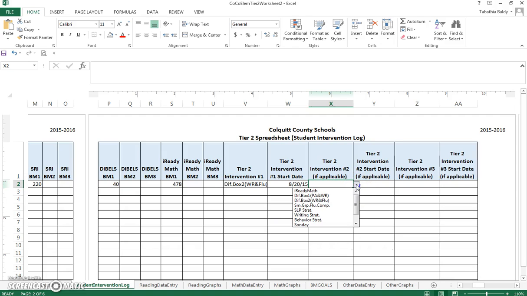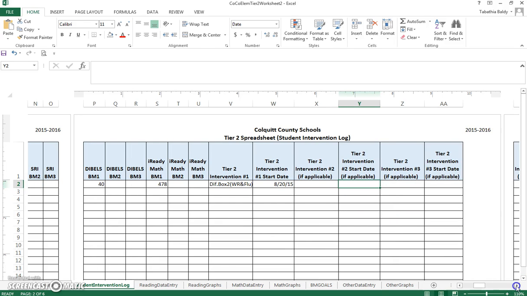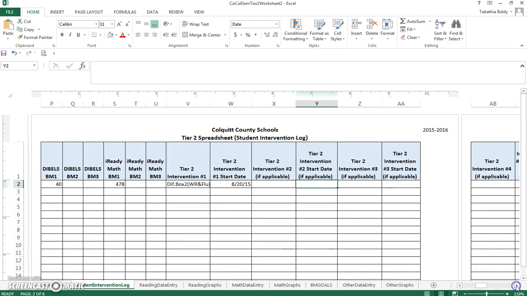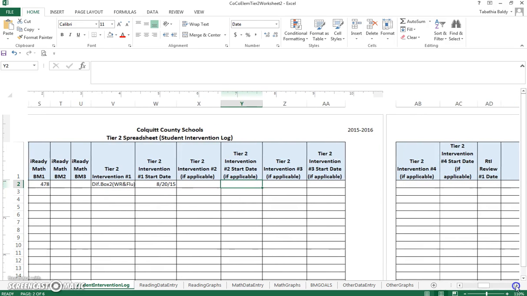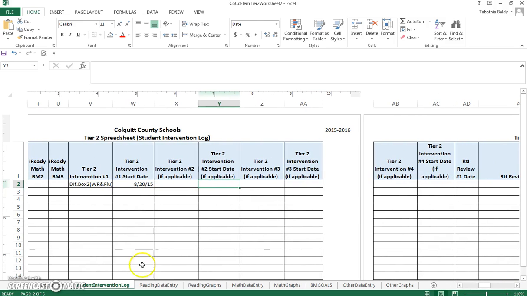This is when it would also be appropriate to use the Intervention 2 tab, and make sure that you include the start date. On the spreadsheet, there are 4 spaces for interventions. This does not mean that a student must participate in 4 interventions, and that is why interventions 2 through 4 are labeled with the words "if applicable."